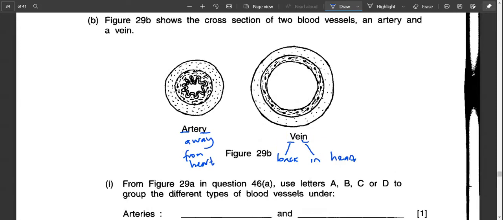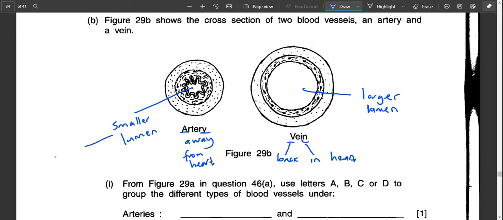So let's just look at the picture first. The artery has a smaller lumen. This hole at the center is what we call the lumen. The vein has a larger lumen. When it has a smaller lumen, it means there will be higher pressure.